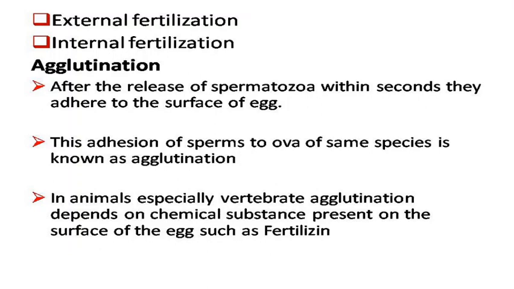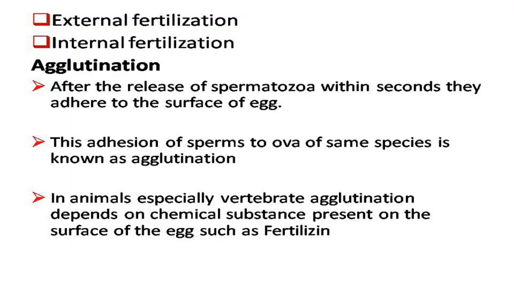Now, what is agglutination? After the release of spermatozoa, within seconds, these spermatozoa adhere to the surface of the egg.